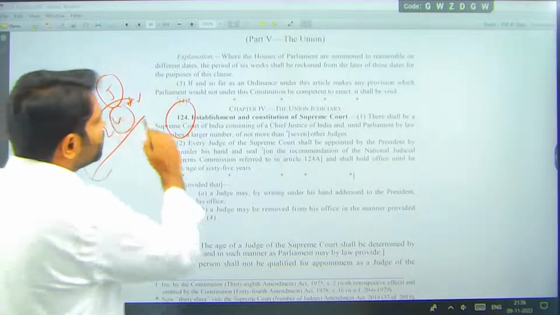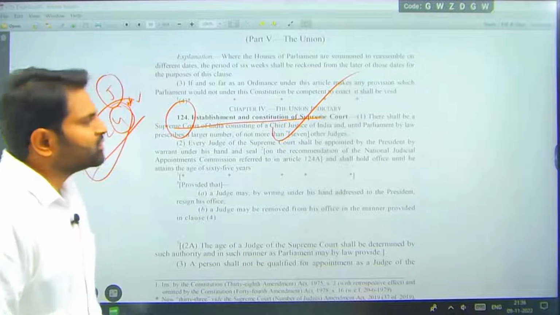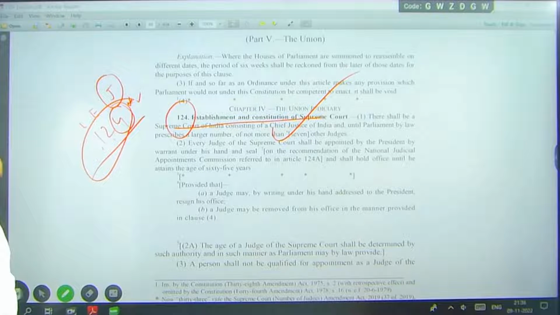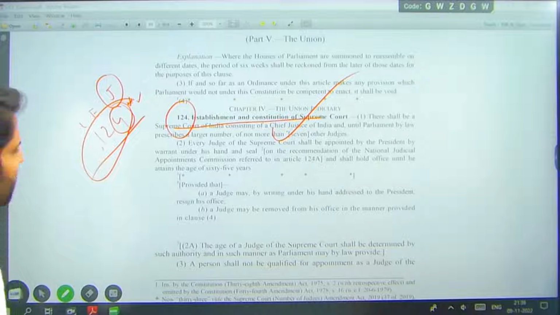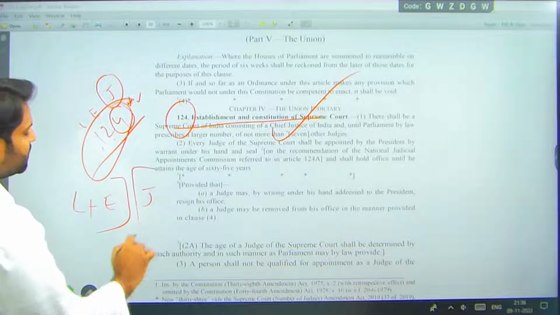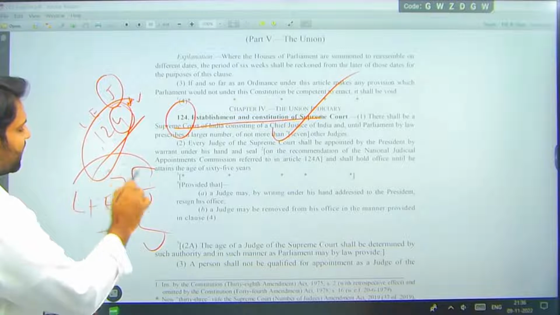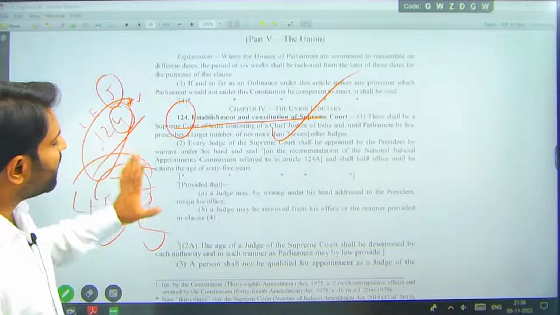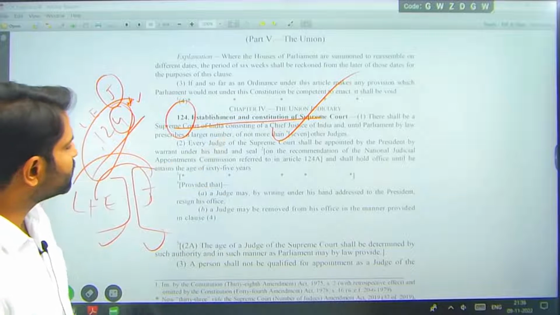Article 124 is talking about the establishment of the Supreme Court. Where do we have the Supreme Court? We have the Supreme Court in Delhi. And the kind of system we have is an independent judiciary. We don't have legislature or executive influence over the judiciary. That is how we have created it, right? Remember Article 124, establishment of the Supreme Court.